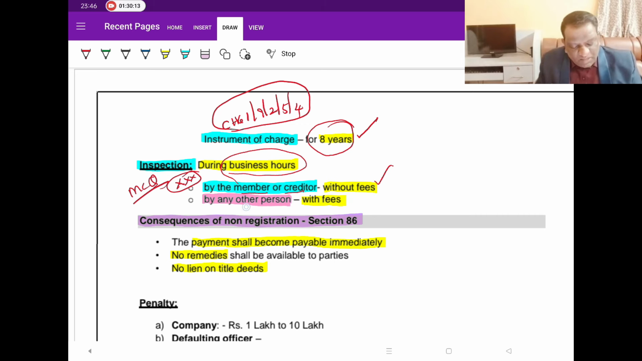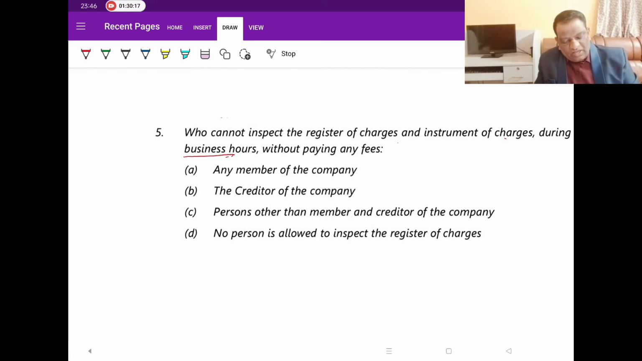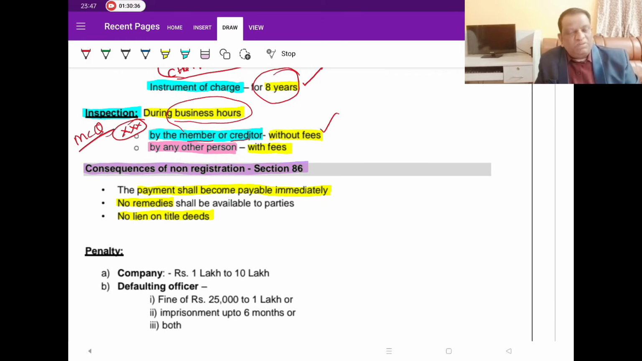Then who will have to make the payment? Any other person. A third party has to make the payment. So look at it. Who cannot inspect the register without making the payment? Persons other than the members and the creditors, because for these two categories it is free of cost. But if you are not a member and not a creditor, you can inspect, but you have to pay the money. So by paying money, it is permitted, you can still inspect. So keep this point, mark it as 3 stars and be ready with that.